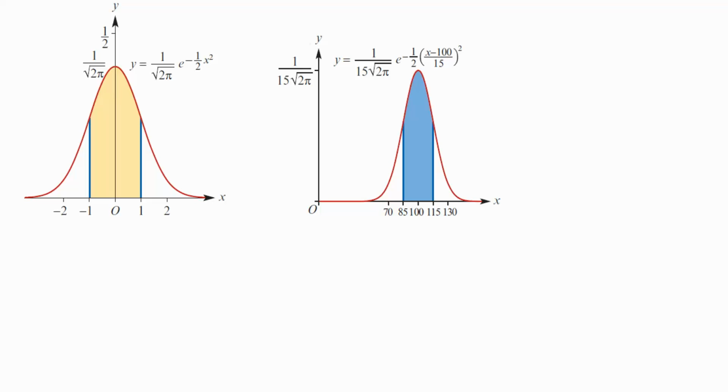Do I have this graph? Or do I have this graph? Is it standard normal or is it just a normal? If you want to change a normal to a standard normal, it's just a transformation. Okay? That's a relationship between z values and your actual x data. We're going to do some examples so you get a good feel. Okay, so let's do some examples here.